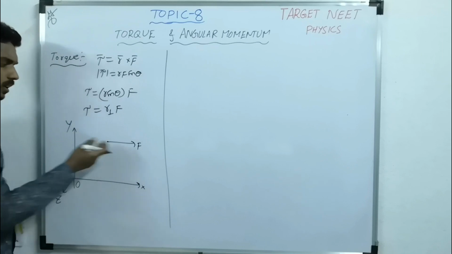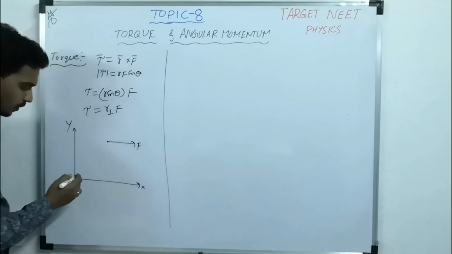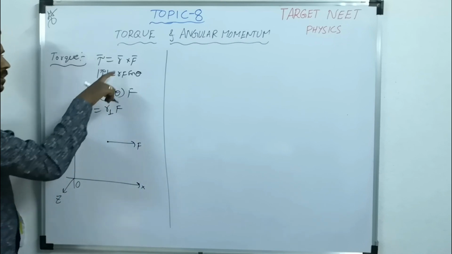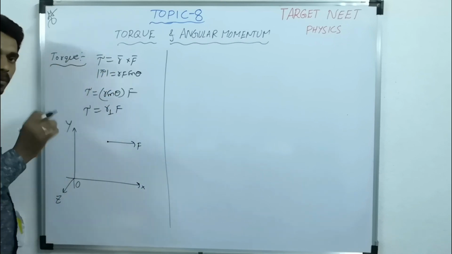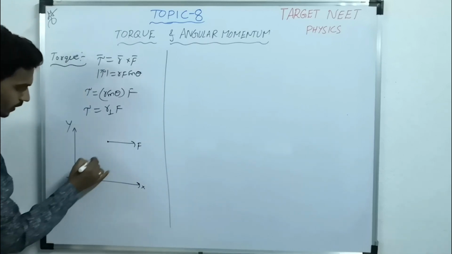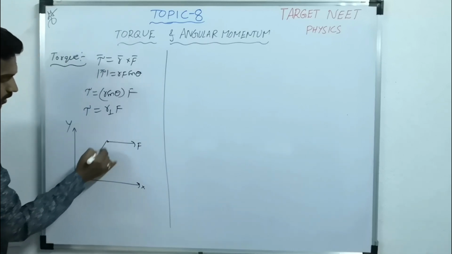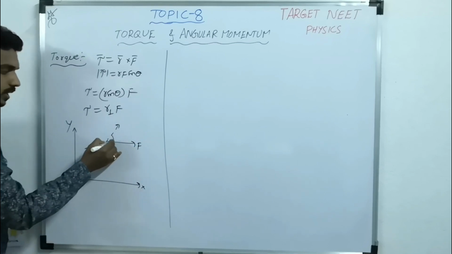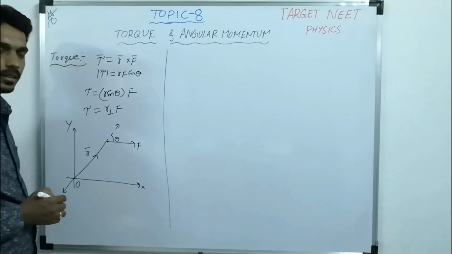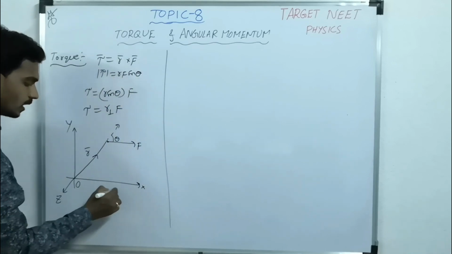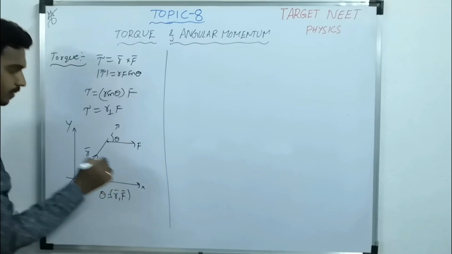What is the torque of this force about this reference point? This is the point of application. R bar is the position of the point of application with respect to the reference, so this is the R bar. This is F bar. There is an angle between R bar and F bar, and that angle is theta.